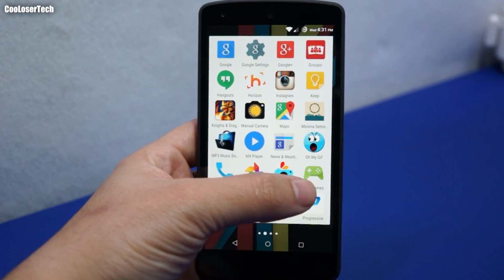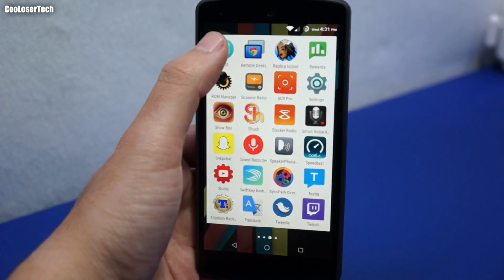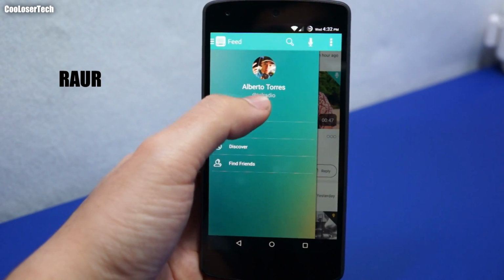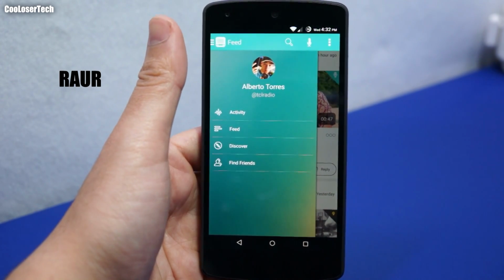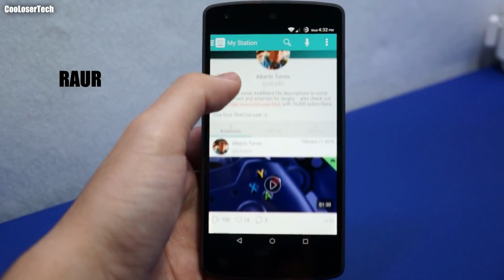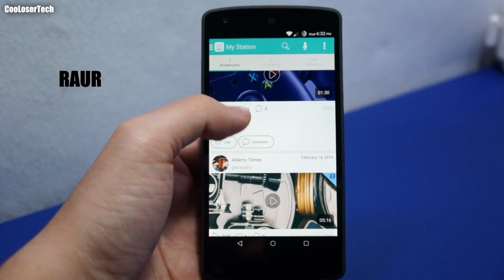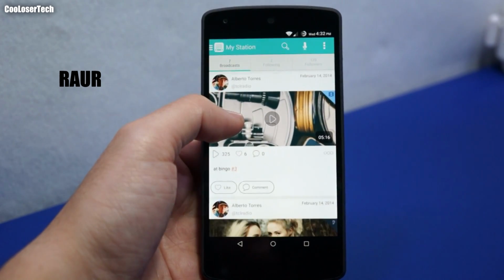And then we got Progressive, which I use for my motorcycle and car insurance. And then we got RAUR TCL radio, which is the Cool Loser radio, which I wanted to use to do a little talk show on this application. It's live recording. You could also listen in hours or days or weeks from now. You can heart it, you could comment while I'm recording.